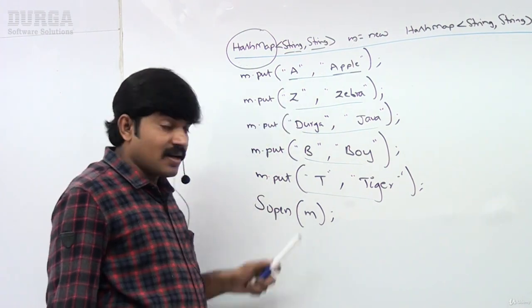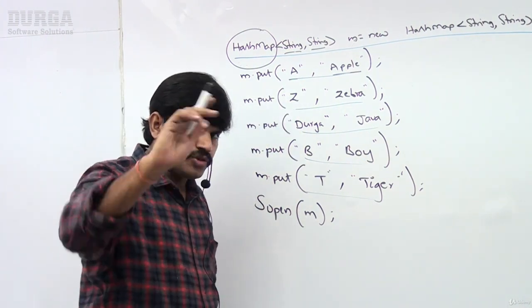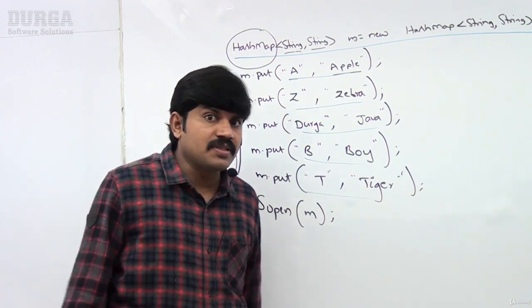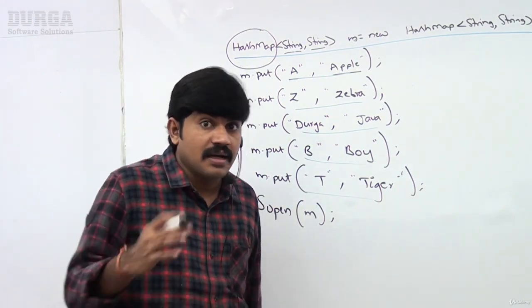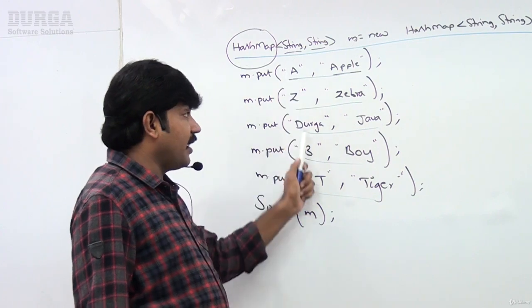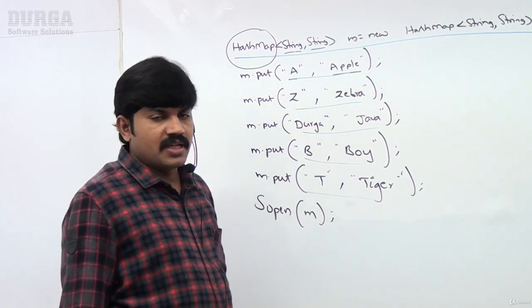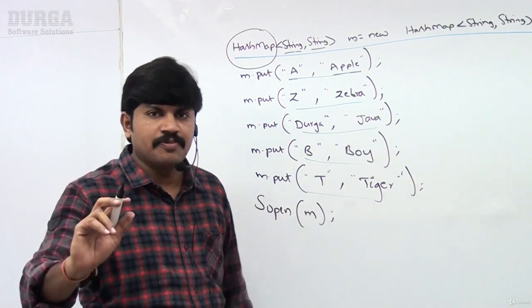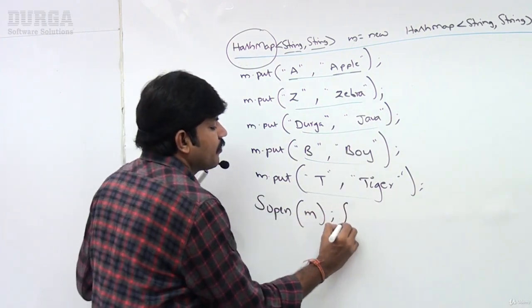Sir, duplicate keys are not allowed. In any map, the key should be unique. Duplicate keys are not allowed. Order is not preserved. Hashing, right? Order is never preserved in a hashing-related data structure. That's why, what is the output we are going to get by default? We can't expect. Okay. So now let me consider